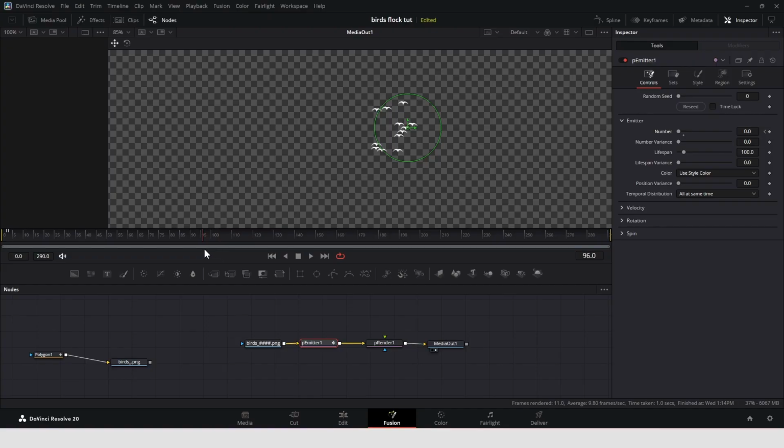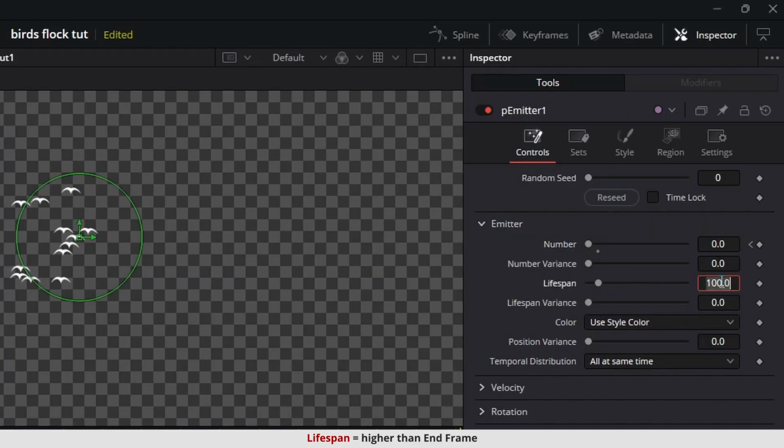To stop the birds from disappearing, increase the lifespan value to a higher number than the timeline's end frame.